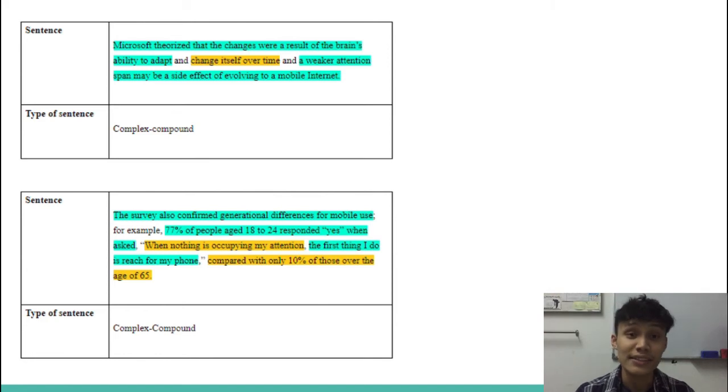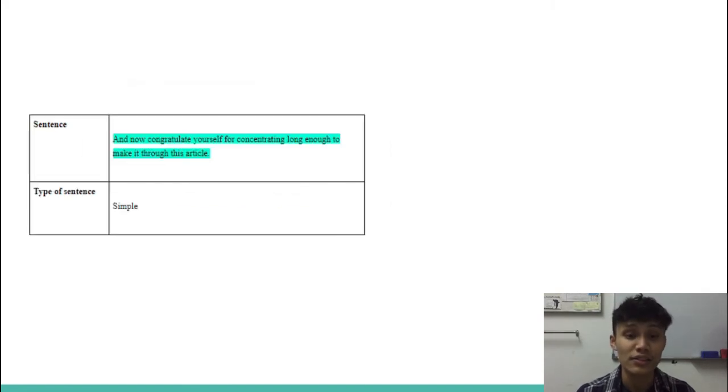Moving on to the last sentence: "And now congratulate yourself for concentrating long enough to make it through this article." This sentence is a simple sentence because there is only 1 independent clause and no dependent clause. So that's all for the analysis. I will continue with the findings.